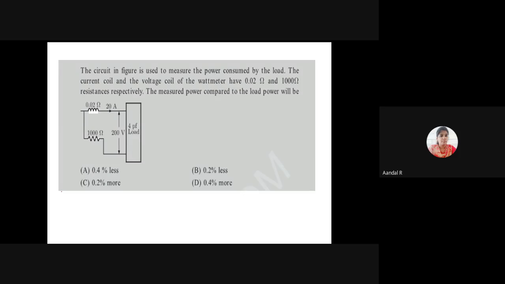The measured power compared to the load power will be. Options are 0.4 percent less, 0.2 percent less, 0.2 percent more, or 0.4 percent more.